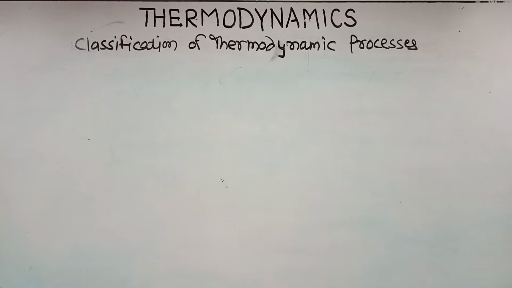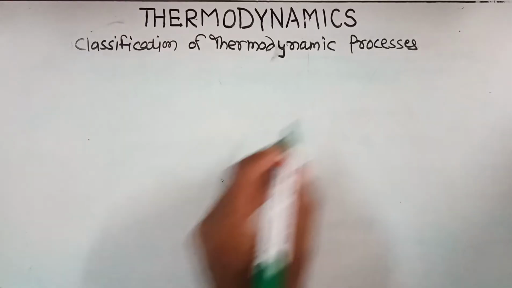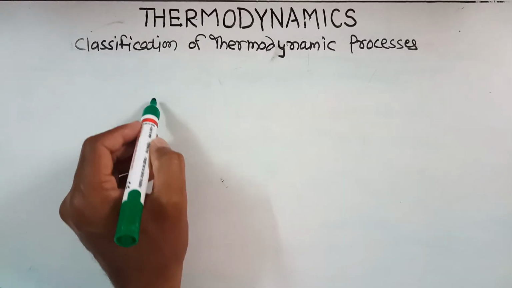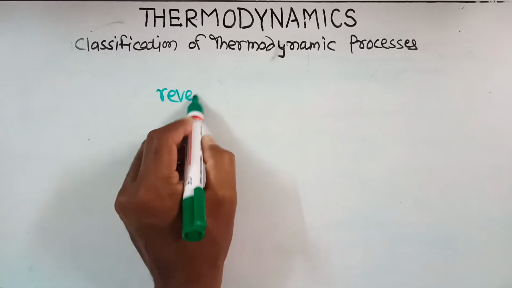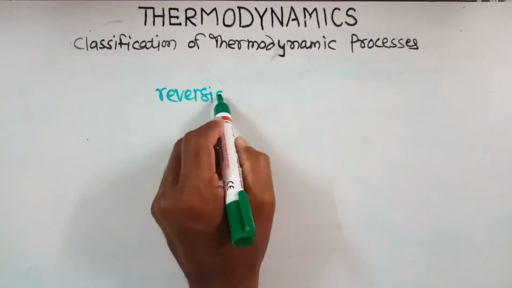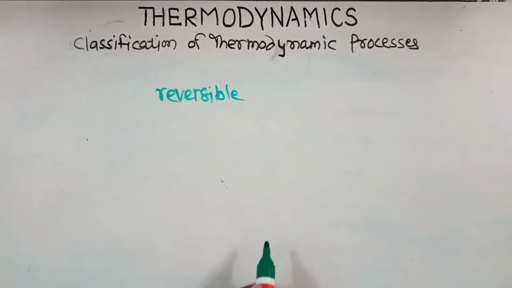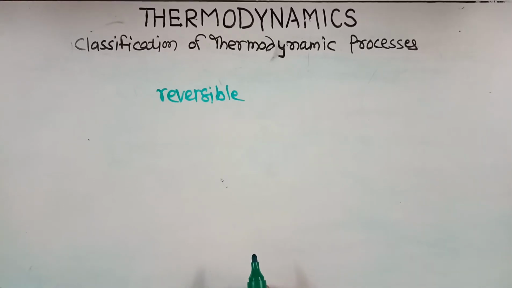In the previous lecture, we have discussed some assumptions which we require for the thermodynamic processes. In the first assumption, we assume that the processes are reversible processes. What is a reversible process? A process in which the path is retraced in reverse direction is known as a reversible process.